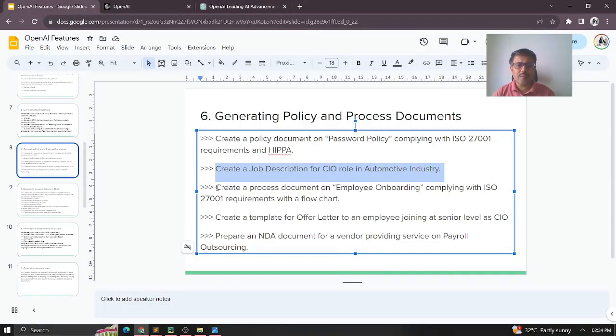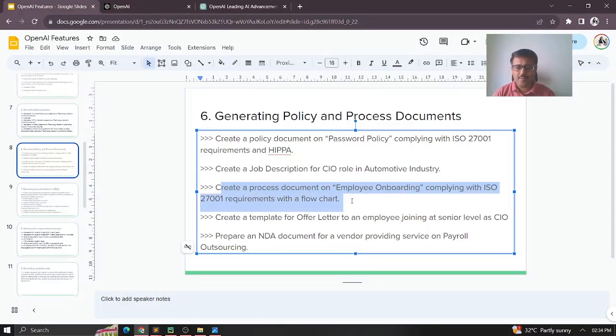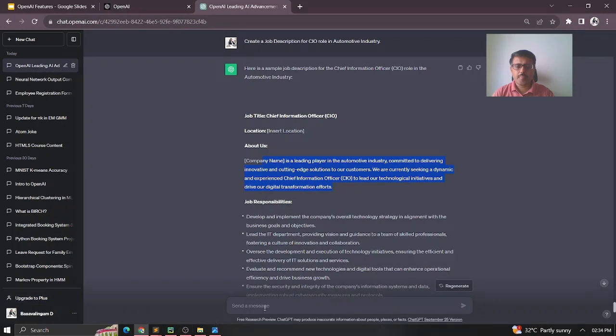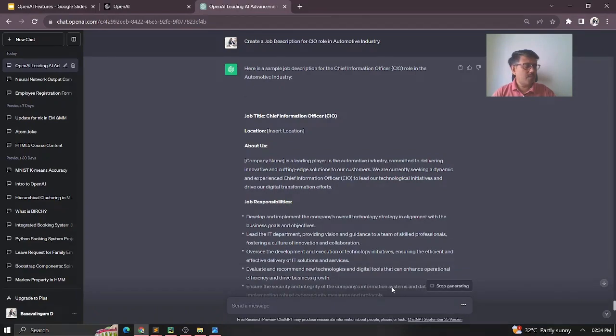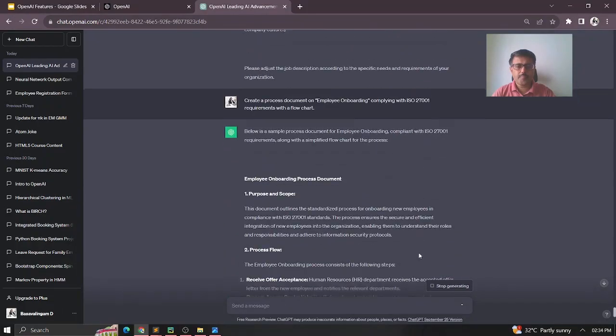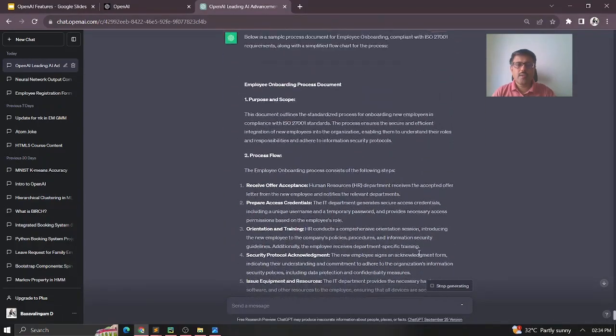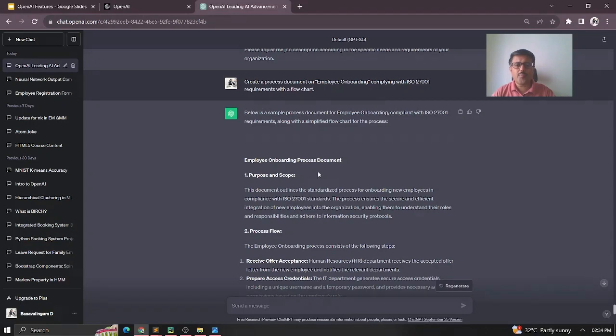And then next, I'm looking at creating a process document on the employee onboarding process. So here you can see the employee onboarding process document, with the purpose and scope, and it says the compliance is ISO 27000 standard, because you asked for it, so it gives that also.